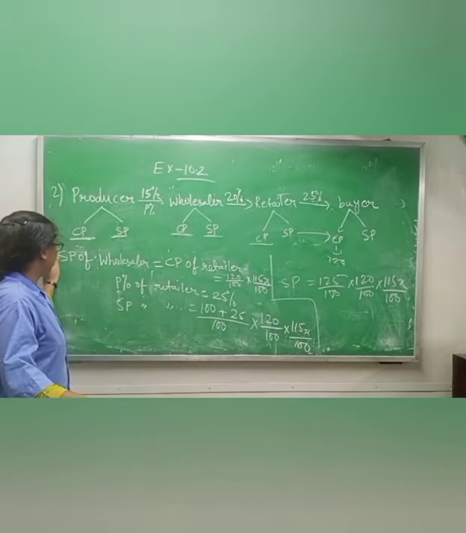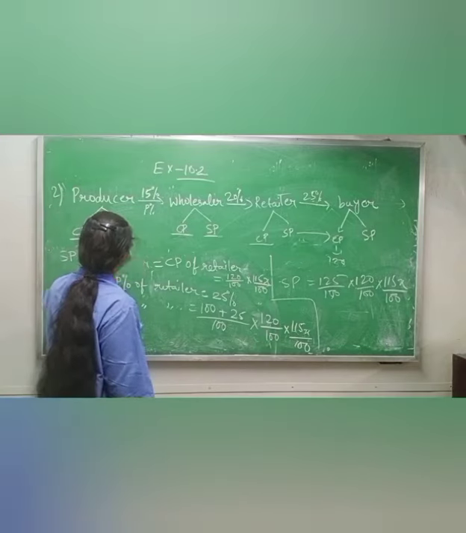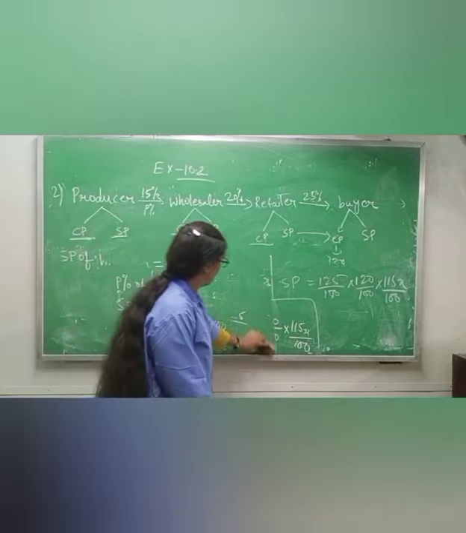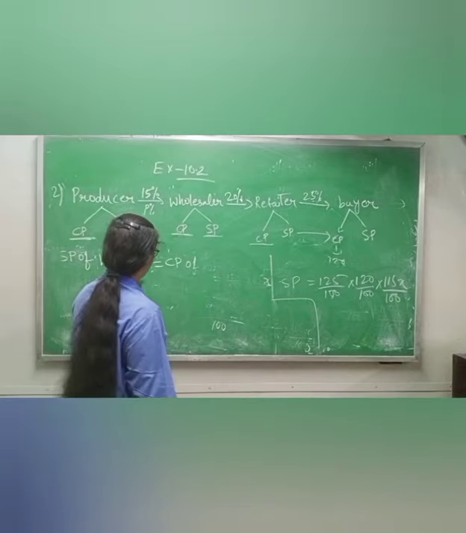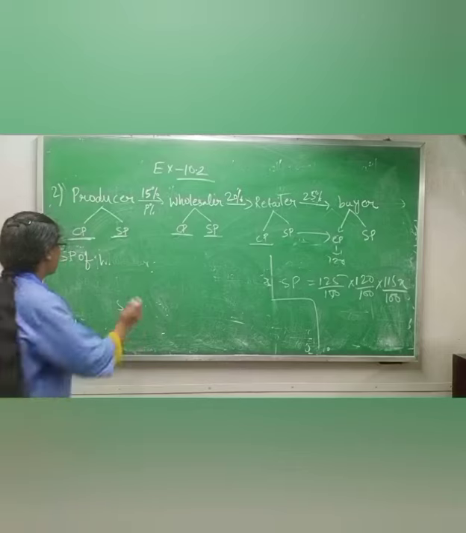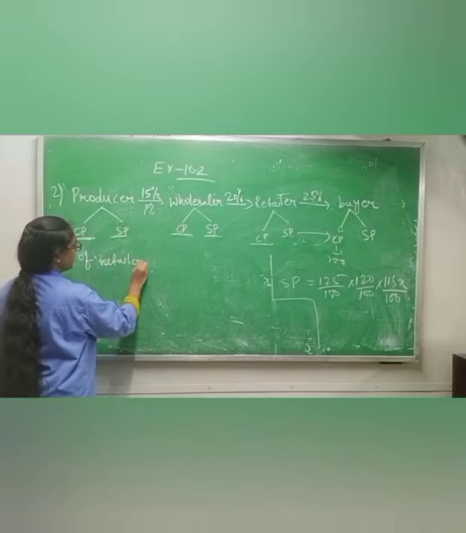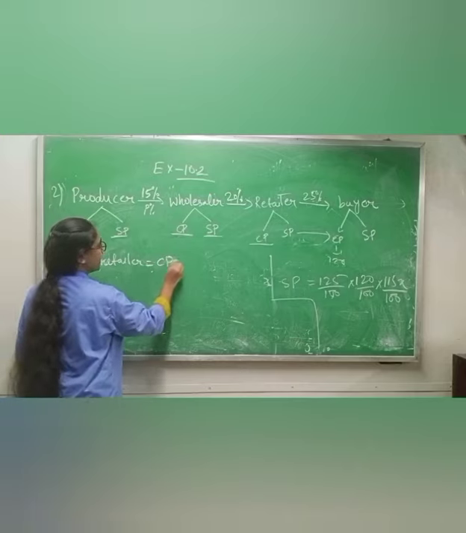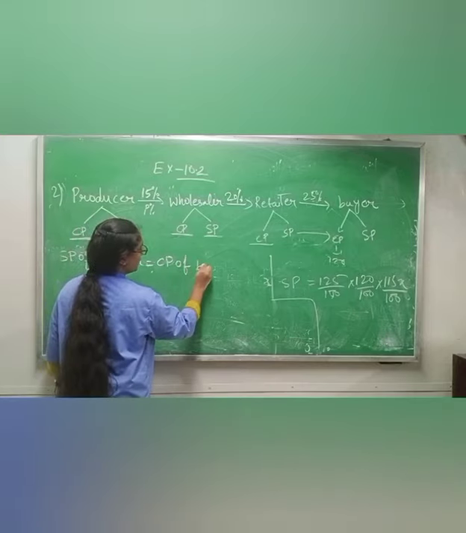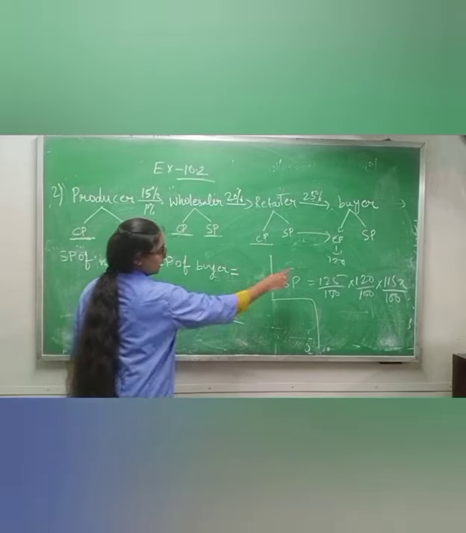Pause your video and complete this one. Now, selling price of retailer equals cost price of buyer, which is how much? That much.